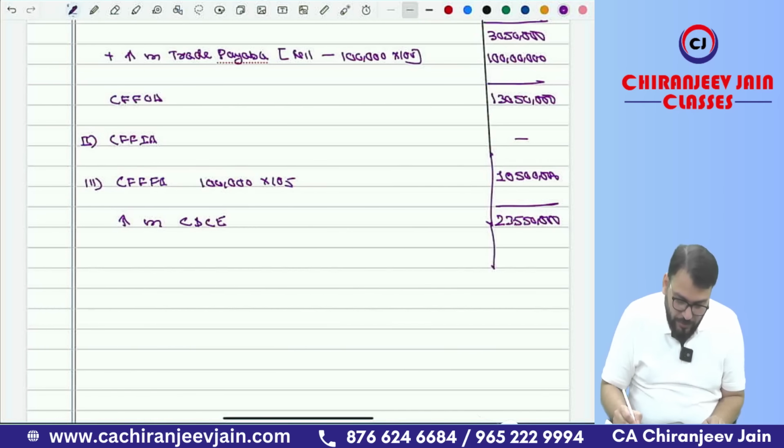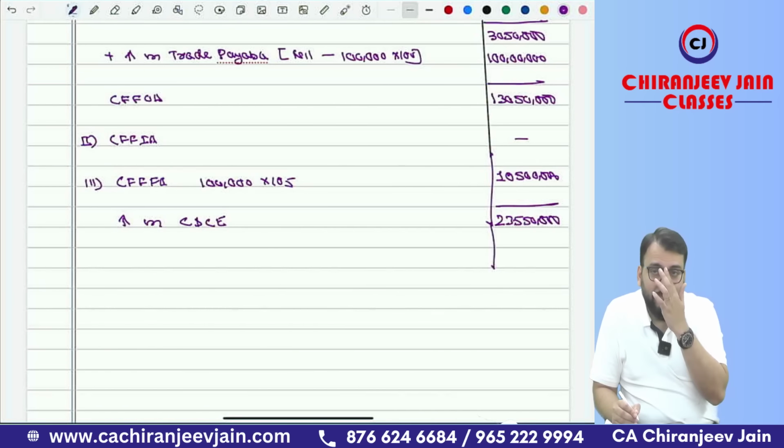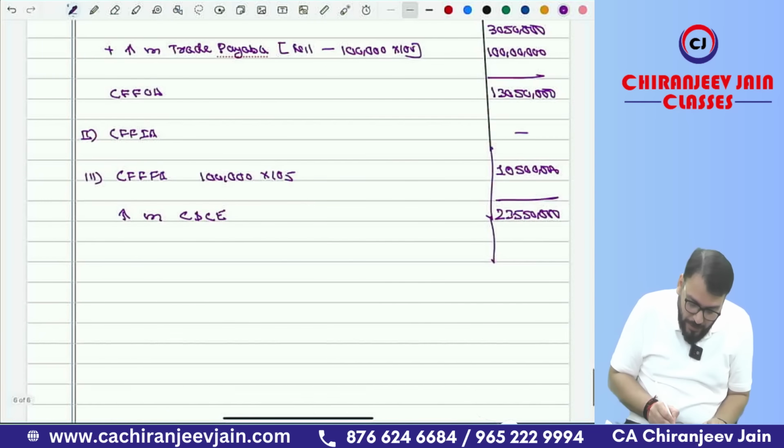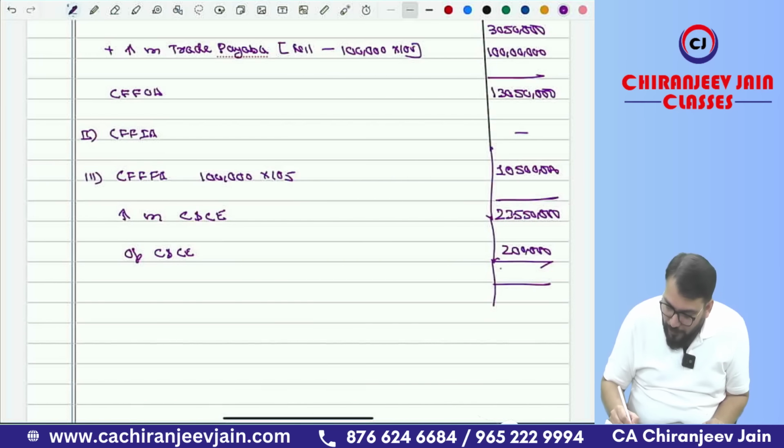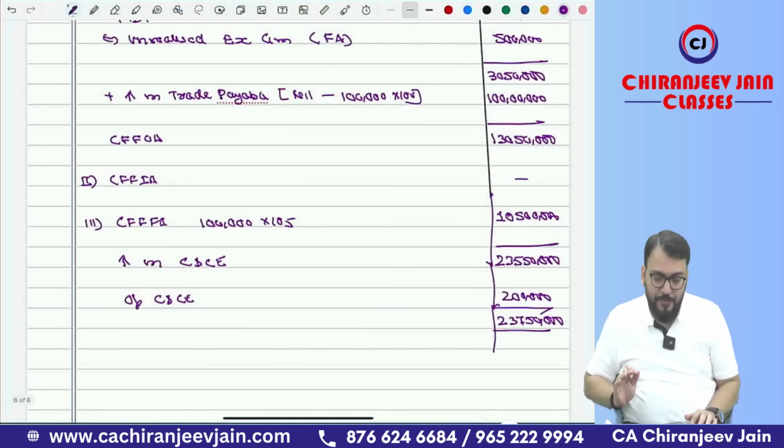Any doubt? Now we'll add the opening cash and cash equivalent, that is given as 2 lakh. So the closing cash and cash equivalent will be the sum total of these, that is 2 crore 37 lakh 50,000. This will be the answer.